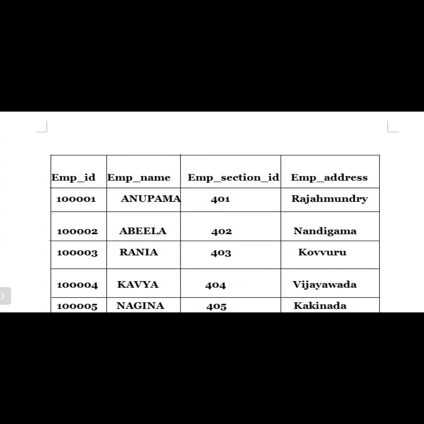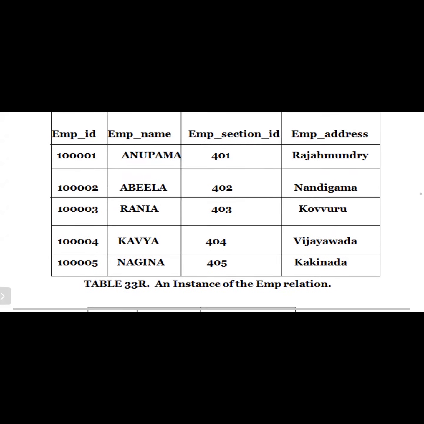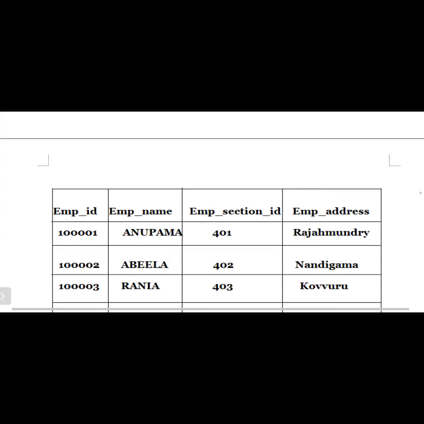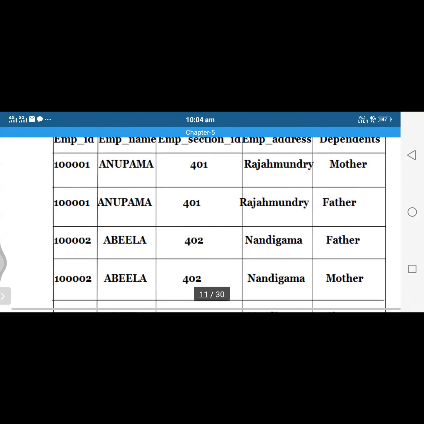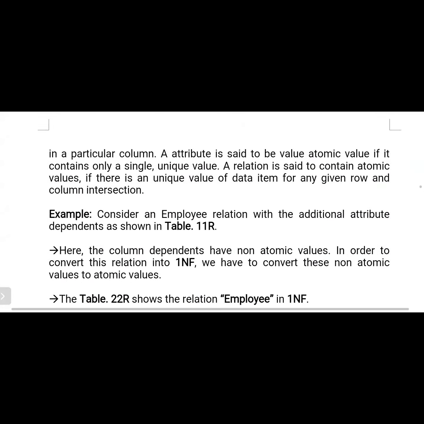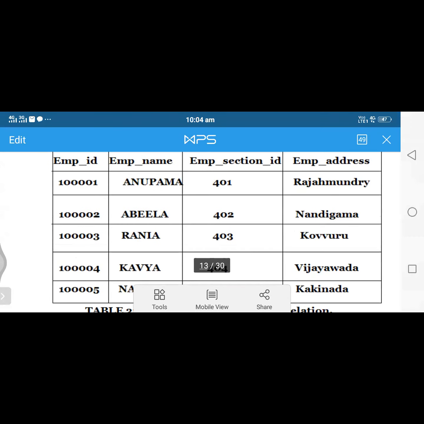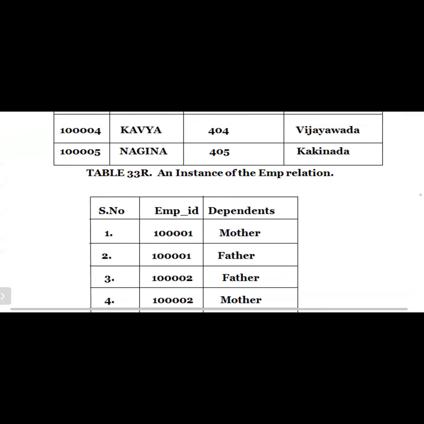Then how can we divide this? If you observe here, the same table is broken down into two tables. Please try to observe this. Employee ID, employee name, employee section ID, employee address, and dependents: 5 columns are there. How can we divide this? Please observe here. Employee ID, employee name, employee section ID, and employee address form one table. Employee ID and dependents are divided into another table.